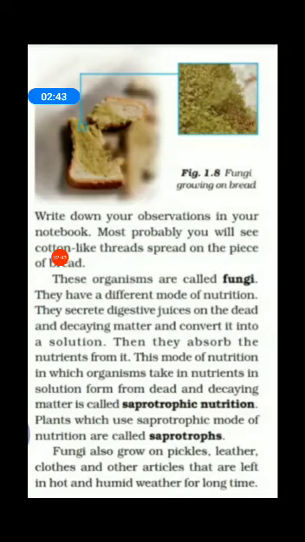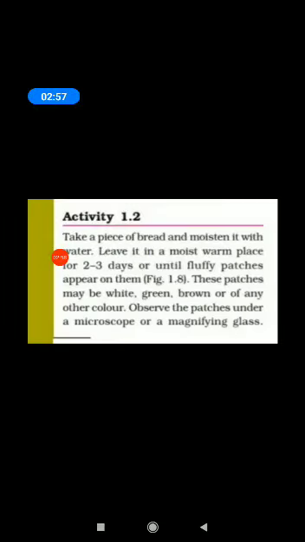Fungi also grow on pickles, leather, clothes and other articles that are left in hot and humid weather for a long time. Then the next activity. We will learn about the given activity. What is the activity? The bread mold, how to grow fungi. The experiment of bread mold fungi.